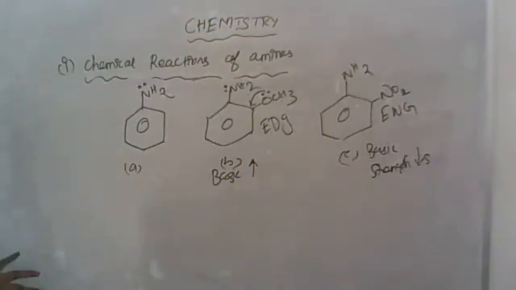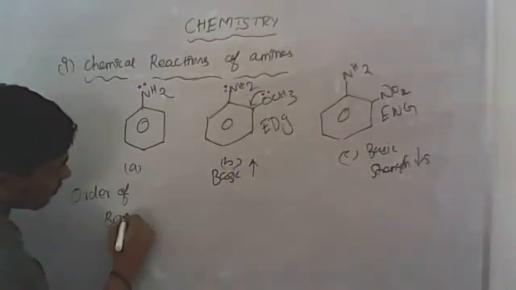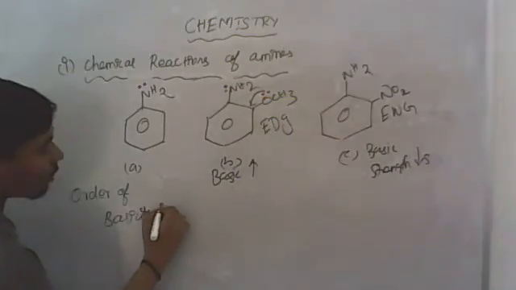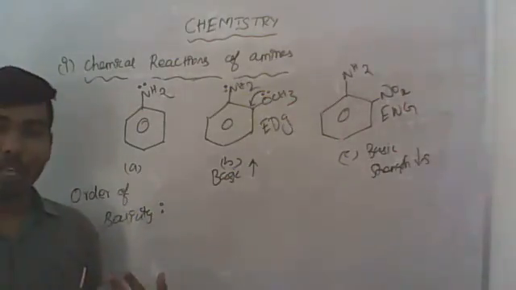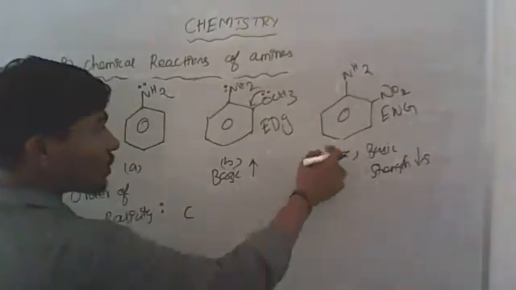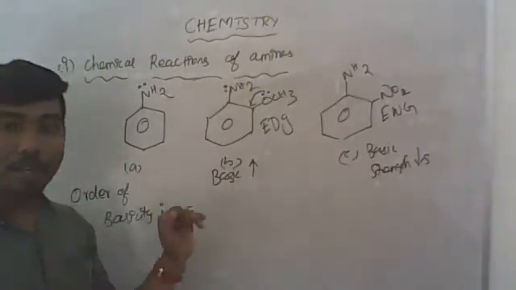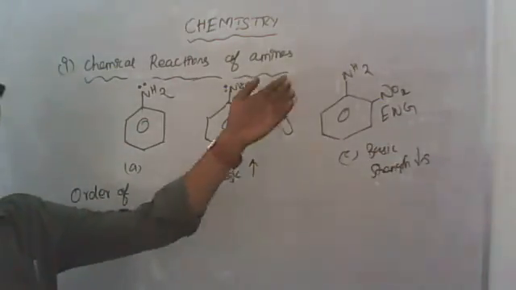Okay, இப்போ நம்ம இதுக்கு basicity order எழுதுறோம்னா, the order of basicity. Increasing order ல எழுதுறோம் அப்படினா lower to higher. So இதுல among the three ல which one is lower basic? Option C is the lower basic. Why? Because due to the presence of NO2 group, it is a strong electron withdrawing group. So the basic strength ரொம்ப கம்மியா இருக்கும்.